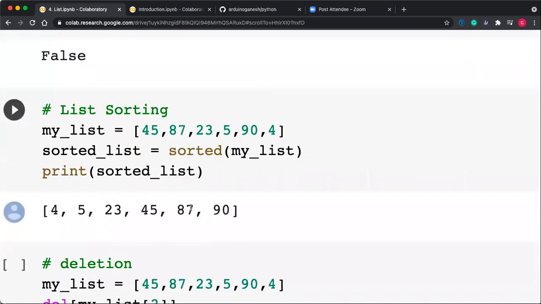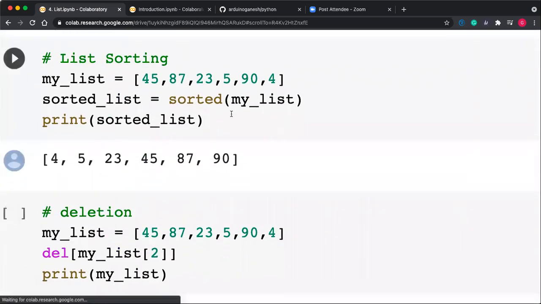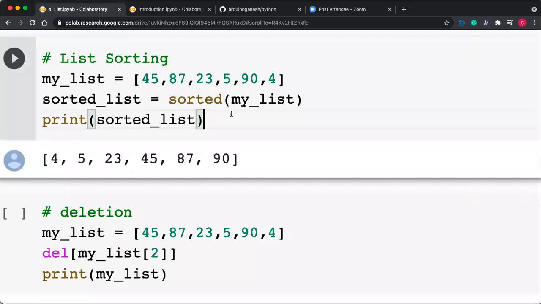So the in operation can also be used with the list. Now sorting is very important, because suppose we have data and you want to represent that data in some proper format, generally we need to sort that particular list. How to sort? There is a function called sorted. It is an external function actually.